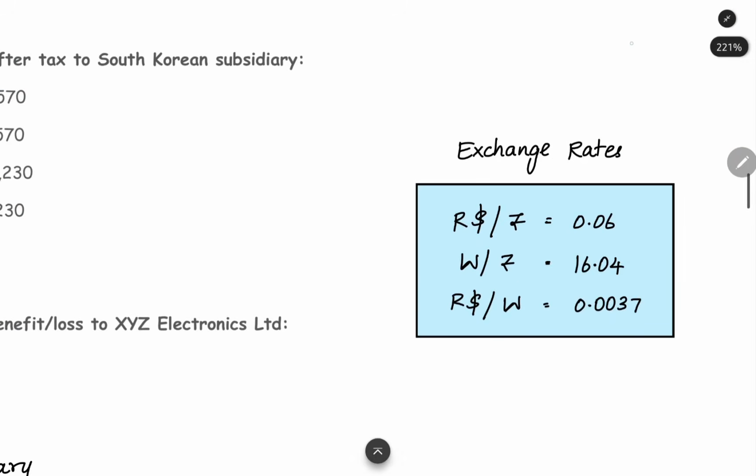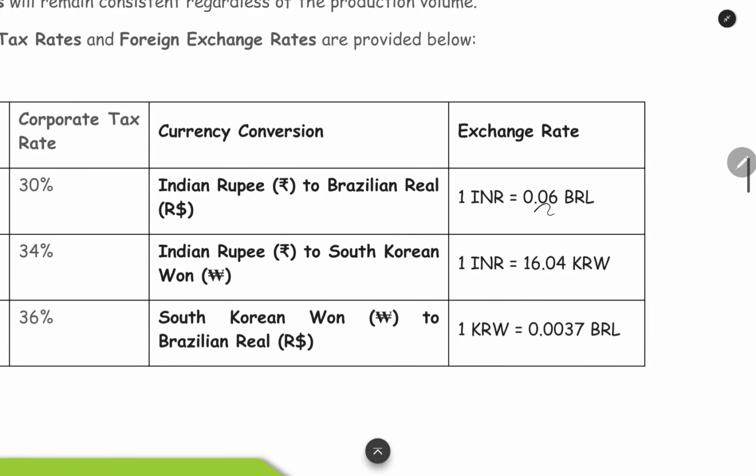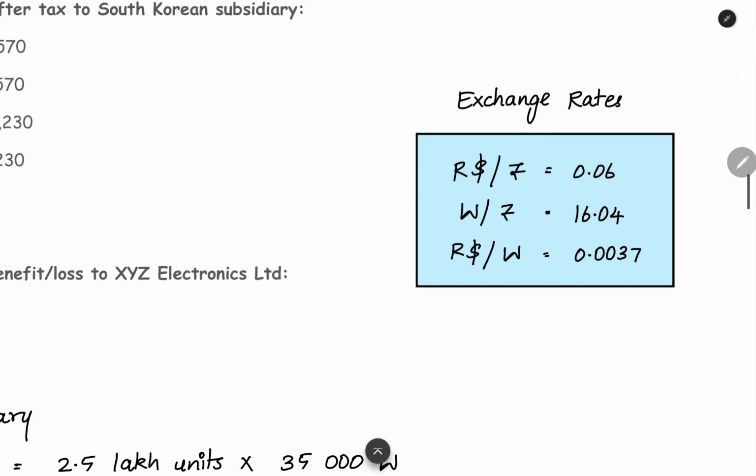Now this exchange rate we can convert into a familiar format. First thing is 0.06 BRL. This BRL we can write as R$ also. This is the Brazilian currency. This INR we are going to write as the rupee symbol. So for 1 rupee we are getting 0.06 R$. So we can write it as R$ per rupee equal to 0.06. When you give 1 rupee, they will give you 0.06 R$. So R$ per rupee is 0.06.